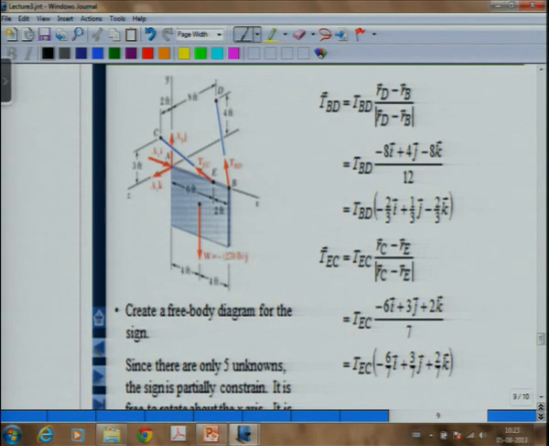Now the scalar value is the tension. Do we know the direction of EC and the direction of the tension in BD? We do, because of the geometry. We know the geometry of EC and the geometry of BD, so we can work out the directions of the 2 tensions. That means I have 2 unknowns, TEC and TBD, or I can call them T1 and T2. It's up to me. Then the other force is the weight acting at W. So this is the complete free body diagram: Ax, Ay, Az, T1, T2 and the weight W.